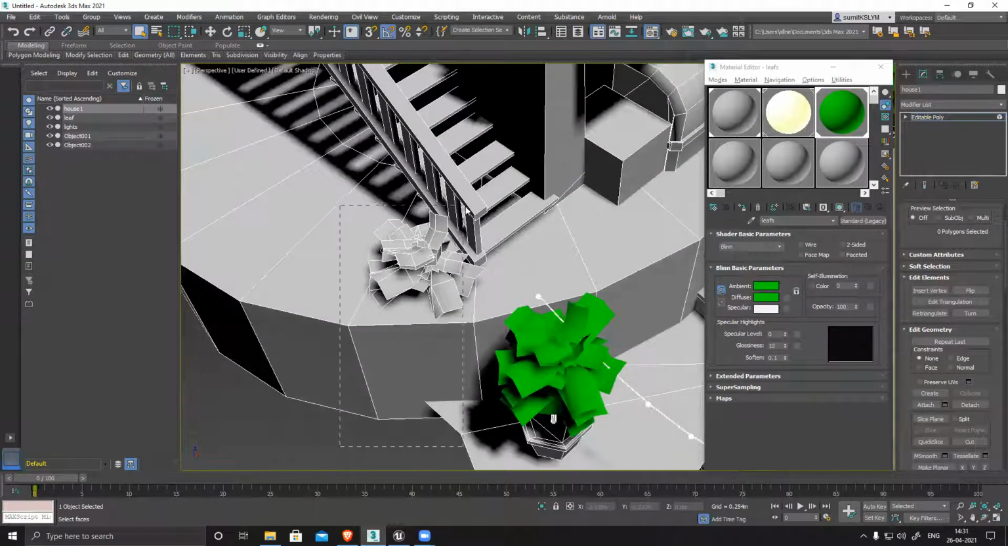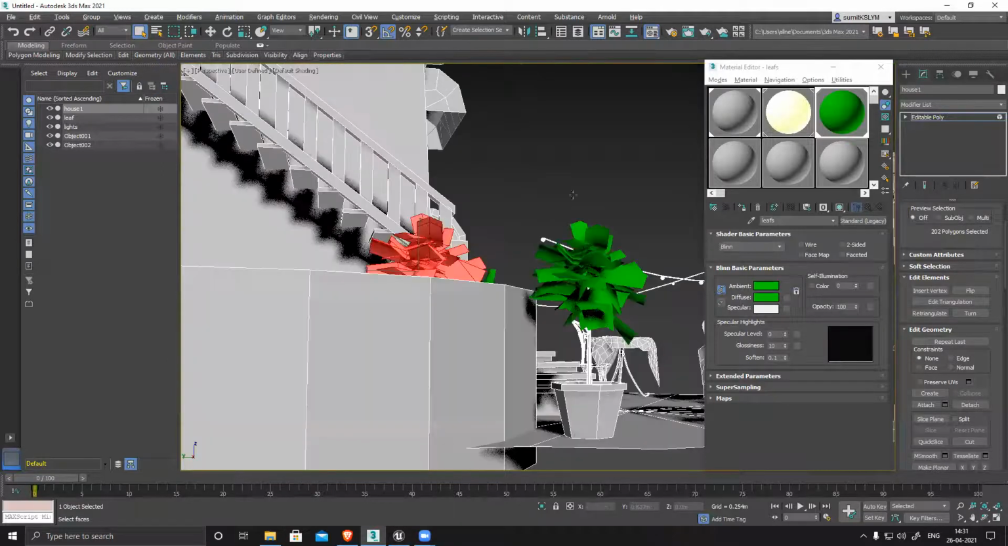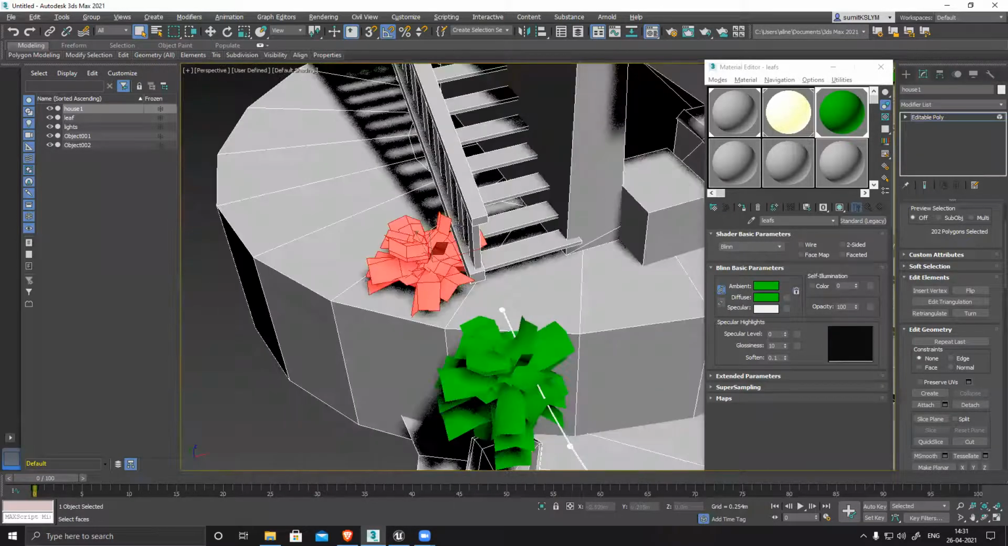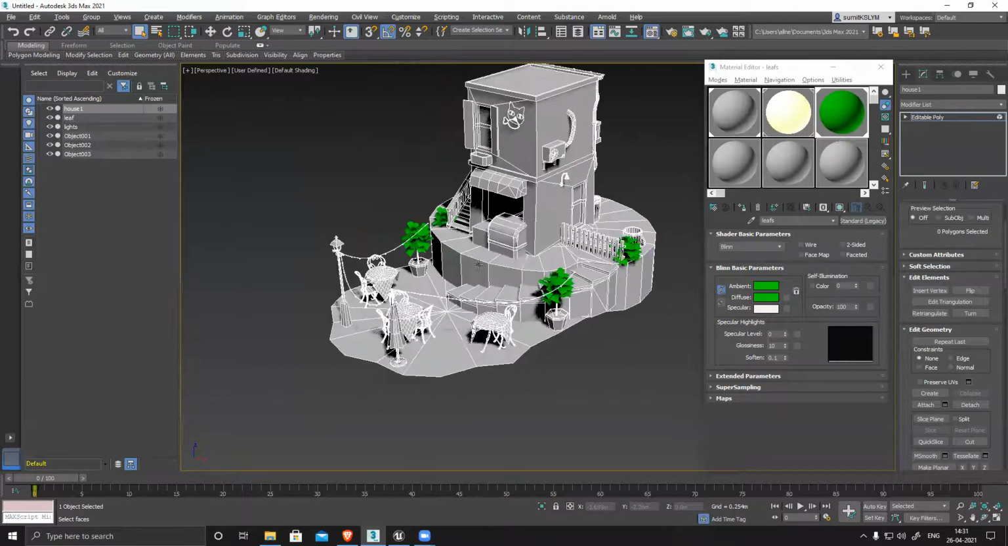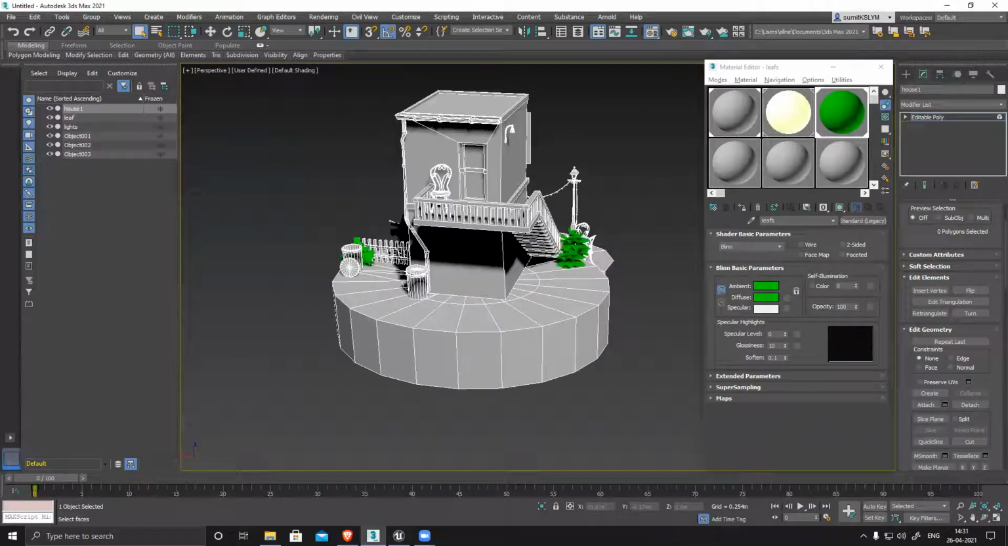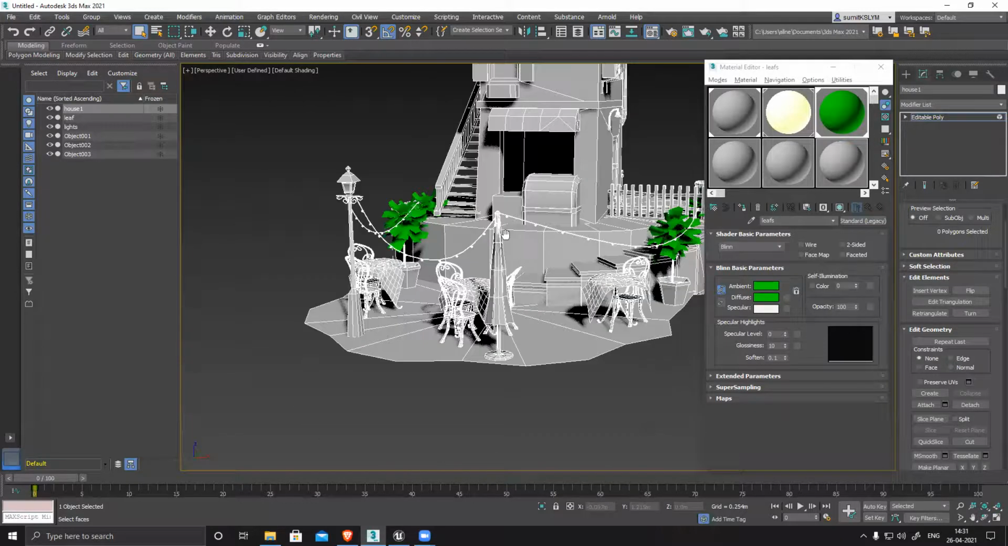I believe you understand what I'm doing right now. I'm selecting all my parts based on their texture or material, or simply separating them. So all my leafy parts are separated. Now I need to define a few more things.